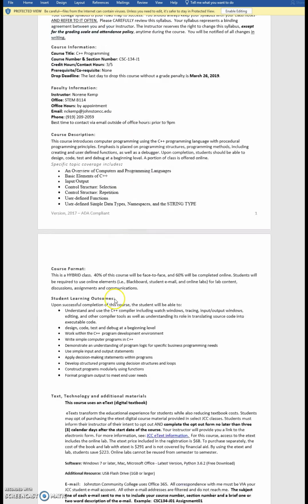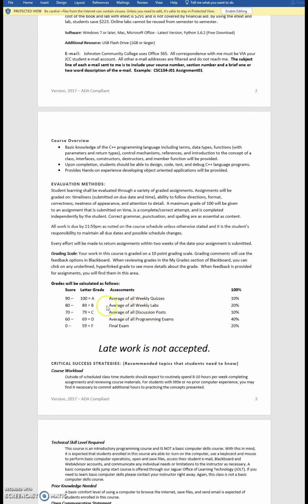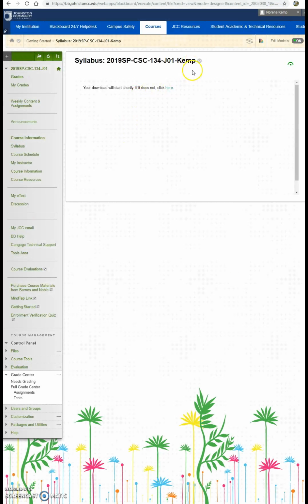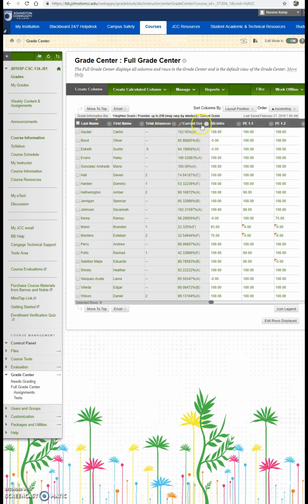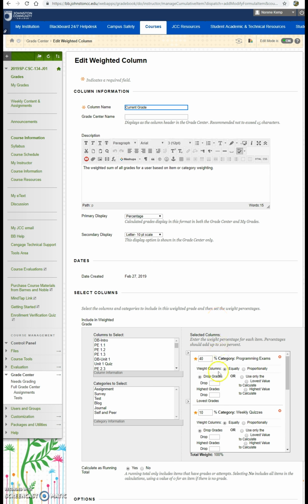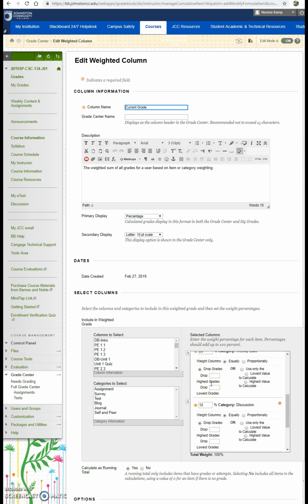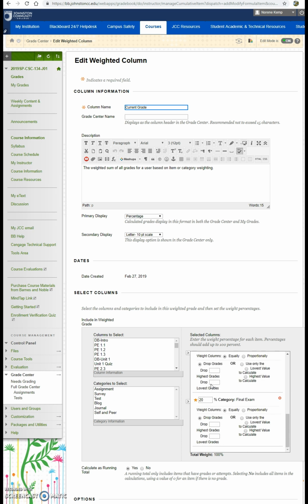I'm running out of time, and so we'll see that 10, 20, 10, 40, 20. So let's take a look at the gradebook and how it is managed. Again, we'll see the programming exams are 40%. Everything is based off of that weighted gradebook in the syllabus as well.